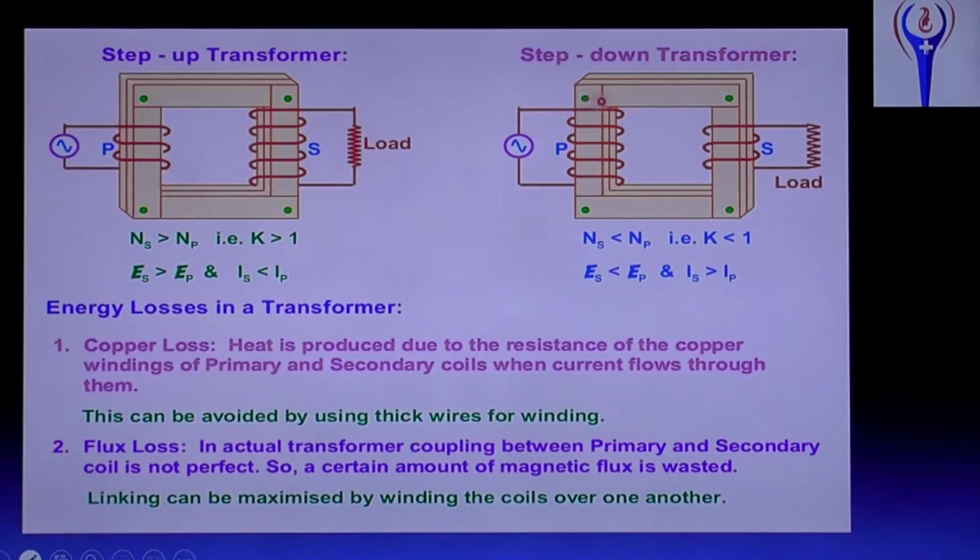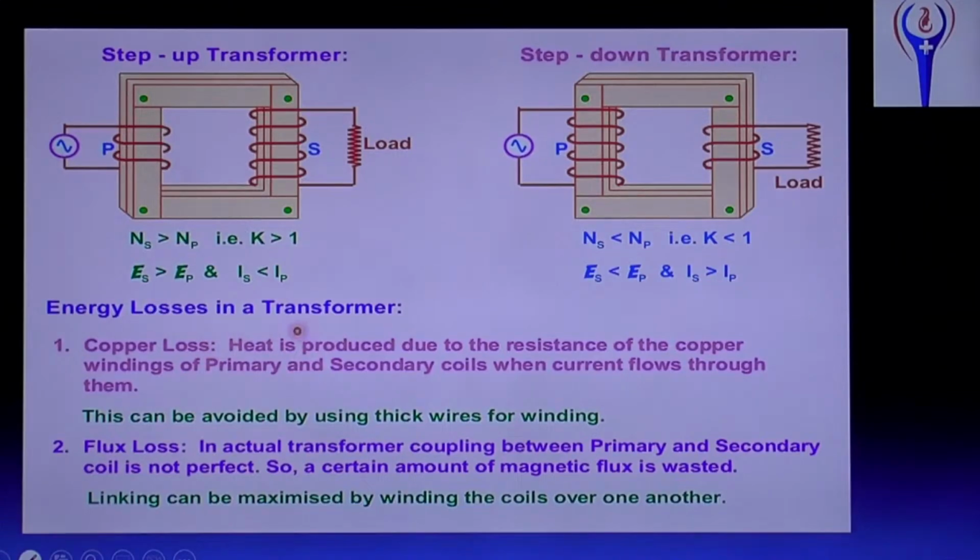Then the step down transformer. What is a step down transformer? A device which converts high voltage to low voltage. This only we are using in our mobile. Here the number of turns in the primary is greater than the number of turns in the secondary, that is NP is greater than NS, or ES is less than EP. And K, what is K? K is called the transformer ratio, and it is less than 1. And IS is greater than IP.